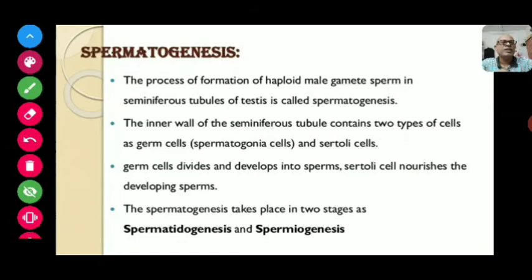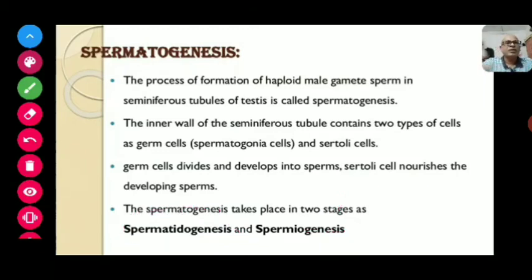Spermatogenesis actually takes place in two stages. First one is spermatidogenesis and the second is spermiogenesis. Spermatidogenesis means the initial formation of spermatids.